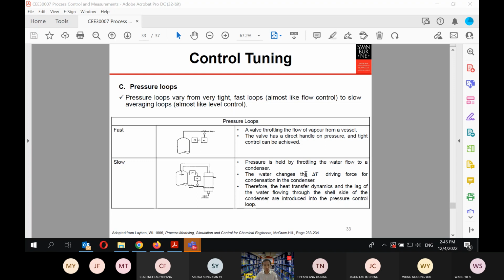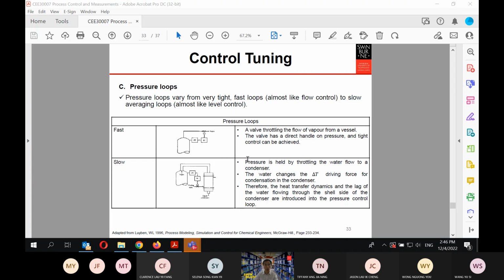Okay, so the pressure loops in here vary from very tight, fast loops. So why is this fast? Because you can reduce the pressure by simply opening the valve in here. But the dynamics of the process in here will be slower, because you need to put in cooling water, then there will be a heat transfer process that will cool down the vapor. So the dynamics in here will be slower than the dynamics of the process you have in here.